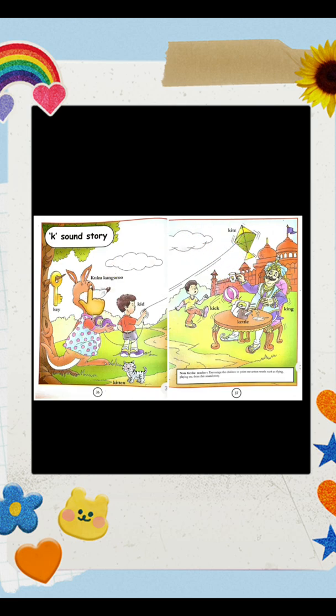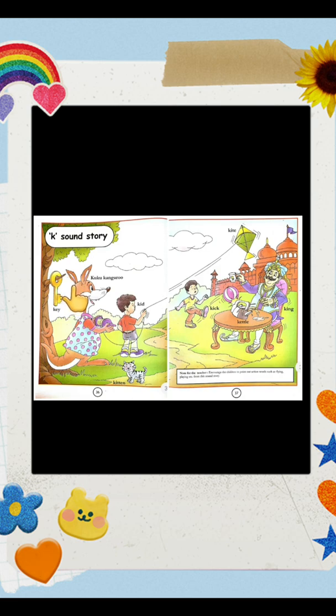Okay. जैसे हम भी करते हैं ना, जब भी हम घर से बाहर जाते हैं तो हम अपने घर को लॉक लगाते हैं. In the same way he locked his house and came out to fly the kites. What did he do? He hanged his key. Can you see this key? He hanged his key on the branch of a tree. उसने अपनी की को ट्री की ब्रांच पे हैंग कर दिया.